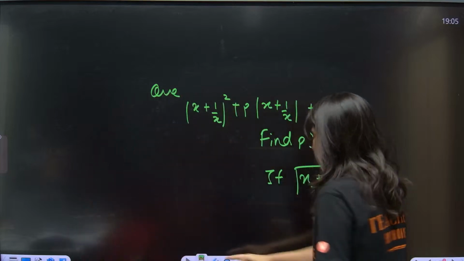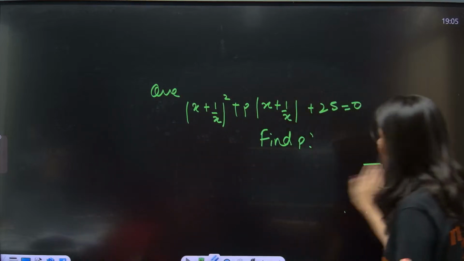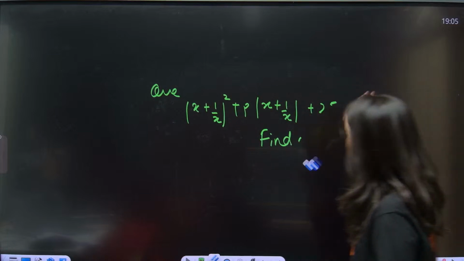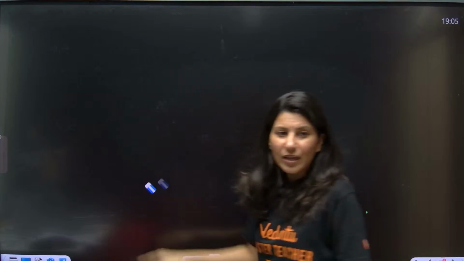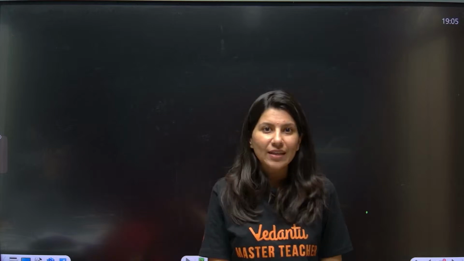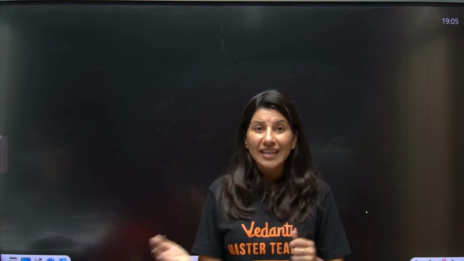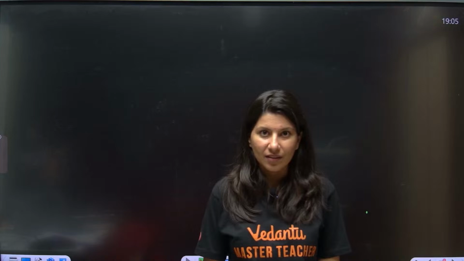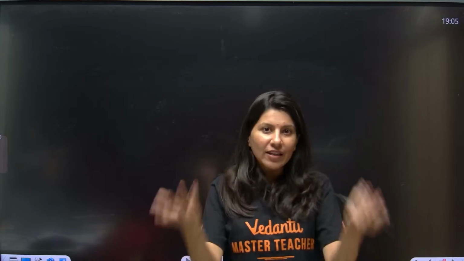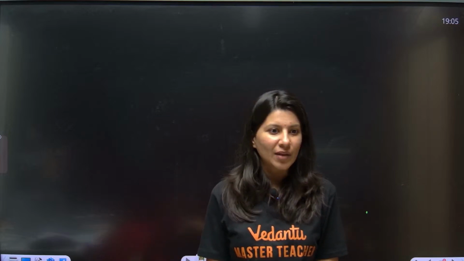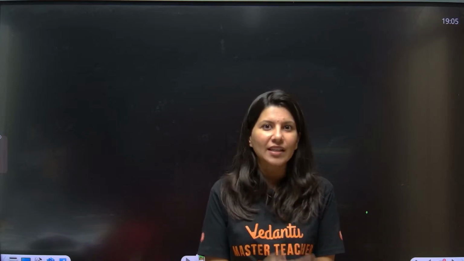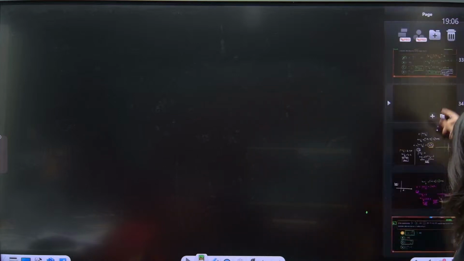So here also, I hope you are understanding the question framing part, that they will give you something and then they have to give the condition at least. They have to give the location of roots. You know what is location of roots? That the roots of this equation lie between 2 and 3. Now find the value of p. Or they will give you ax square plus bx plus c equals 0, find the value of a, b and c. But how will I find it? I do not have any condition. So they will give you different conditions.